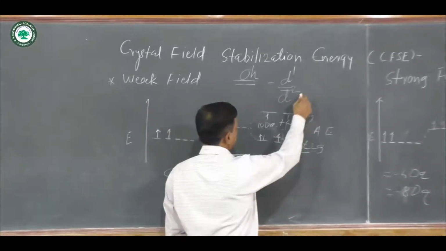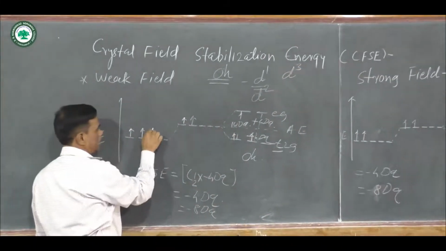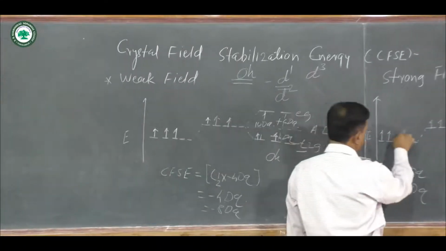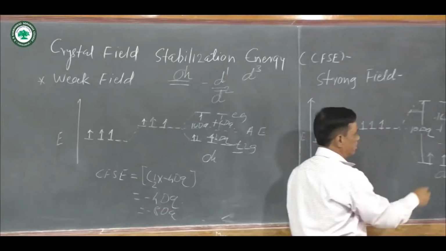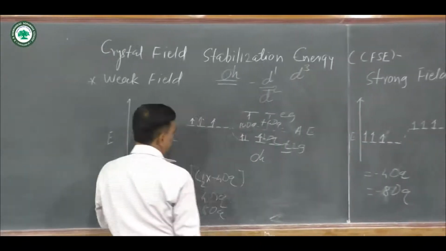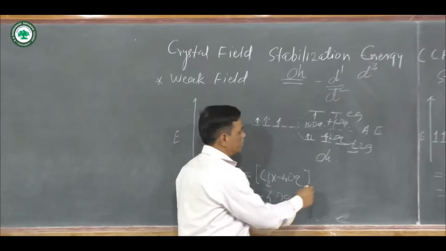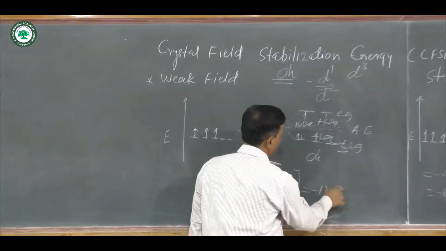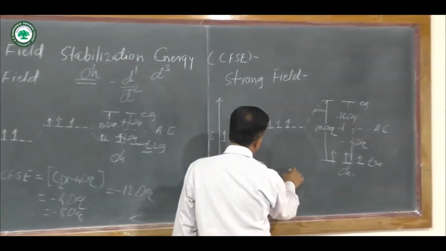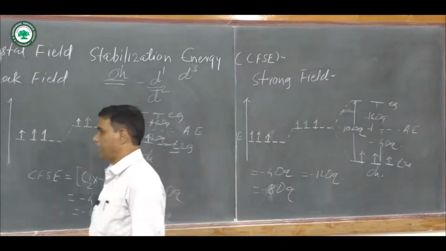If you go to the next system, suppose there is a d3 system. In d3 system here is single electron, single electron. Here for strong field again single electron and single electron. And here crystal field stabilization energy is equal to 3 multiplied by minus 4 Dq, total is equal to minus 12 Dq. And in this case again there are 3 electrons, that value is equal to minus 12 Dq. That is weak field and strong field.